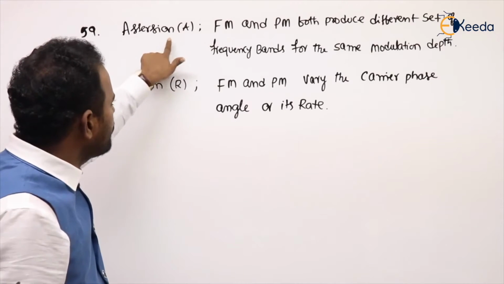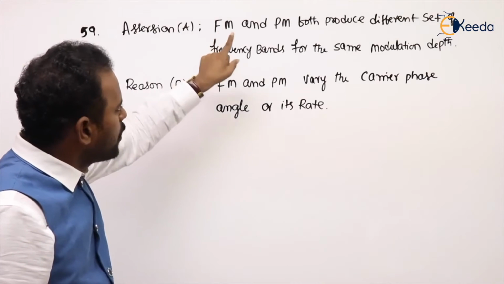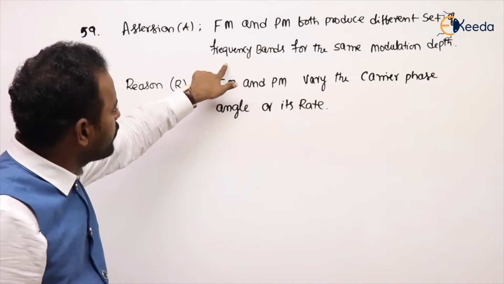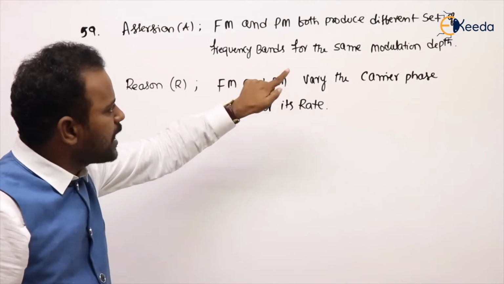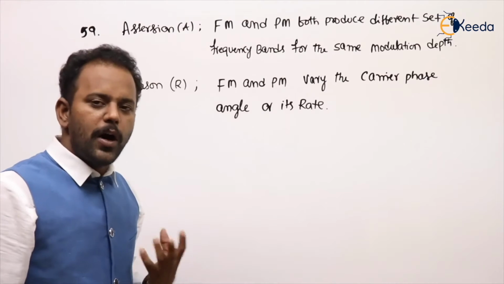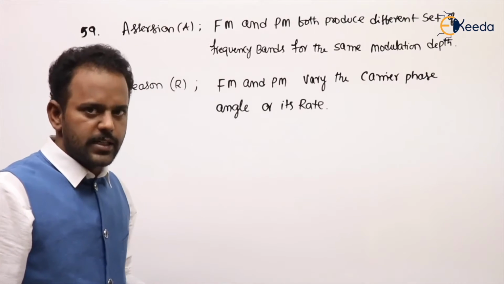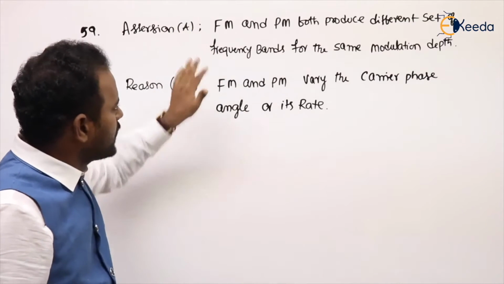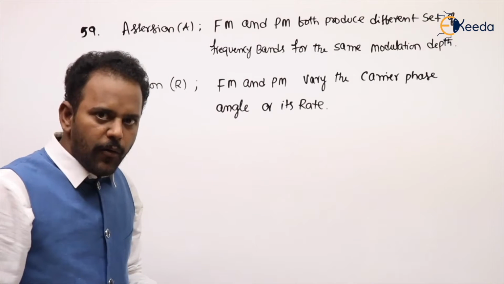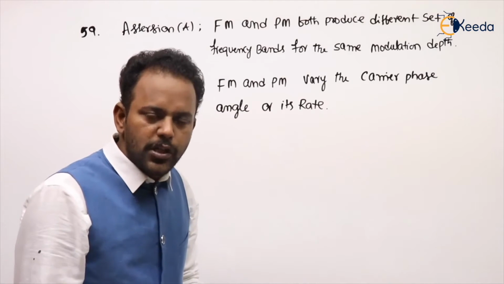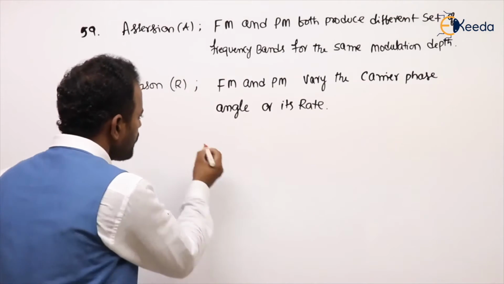What is the assertion given? FM and PM both produce different sets of frequency bands for the same modulation depth. Modulation depth means modulation index. Yes, for the same modulation index, they will produce different bands. Why? Because you can see the expressions for FM and PM.